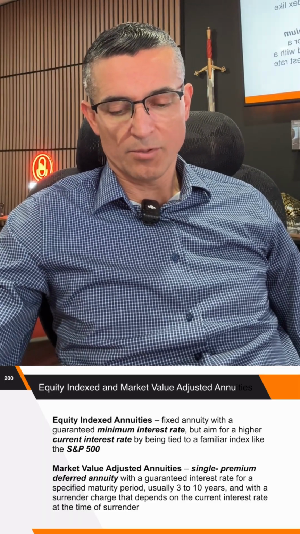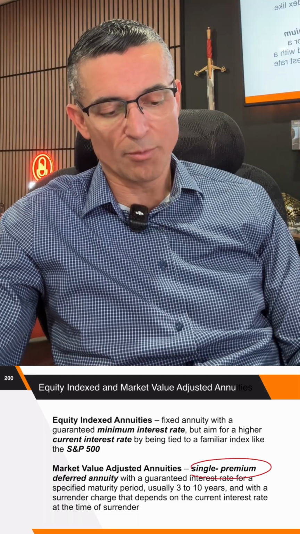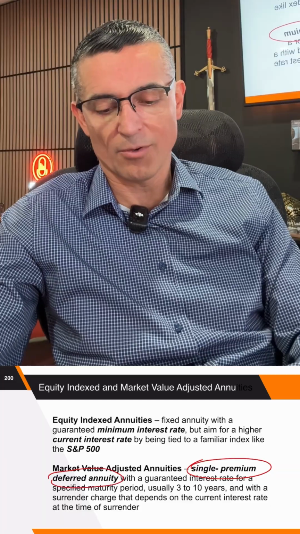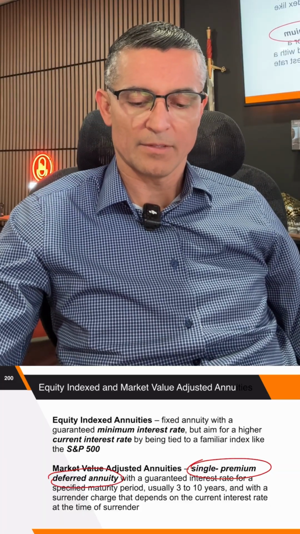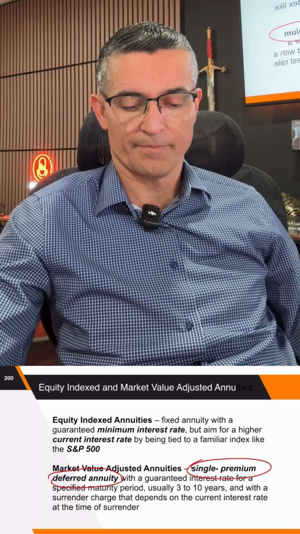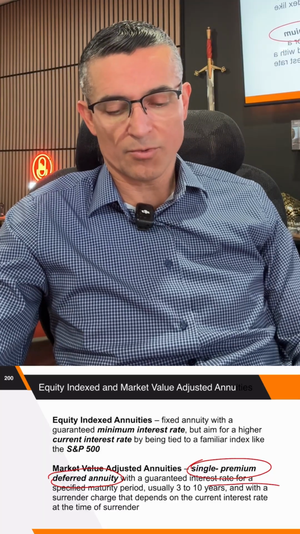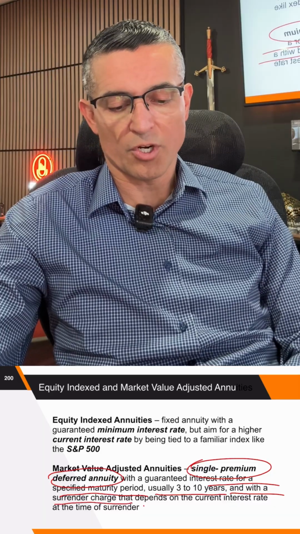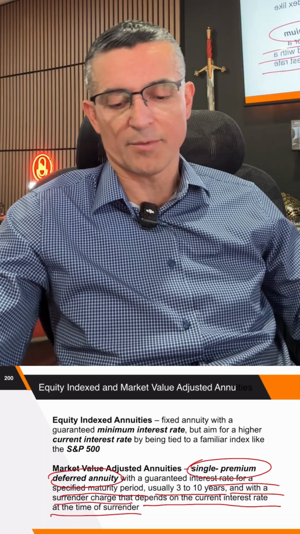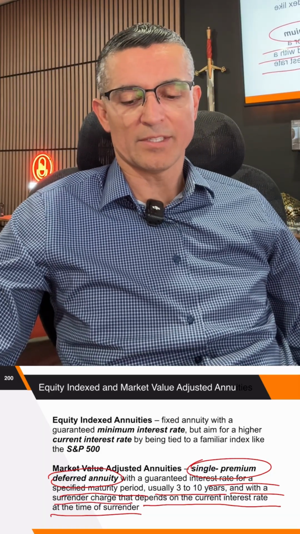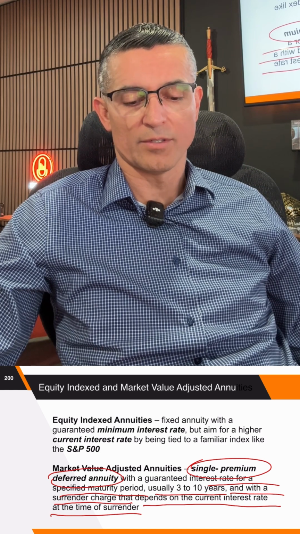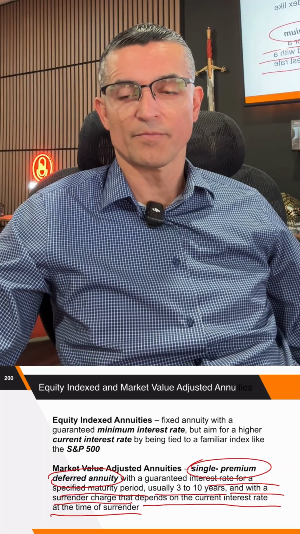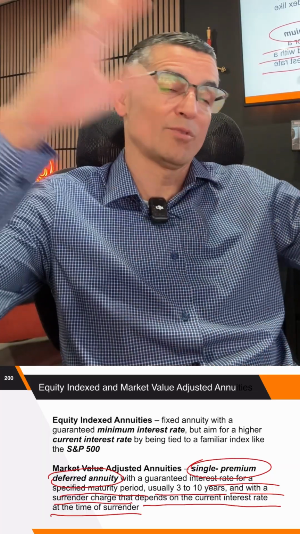The market value adjusted annuity, let's read it completely, right? So it's a single premium, first of all. So you're going to give a lump sum, but you don't get it right away. You get it later on because it's a deferred annuity. A deferred annuity means after 12 months, right? With a guaranteed interest rate for a specific maturity period, usually 3 to 10 years, with a surrender charge that depends on the current market interest rate at the time of surrender. So basically, it's an annuity that you get later on, but it gives you a guaranteed interest rate in the beginning, usually 3 to 5 years. So it gives you a guarantee, and then after that, whatever the market does.